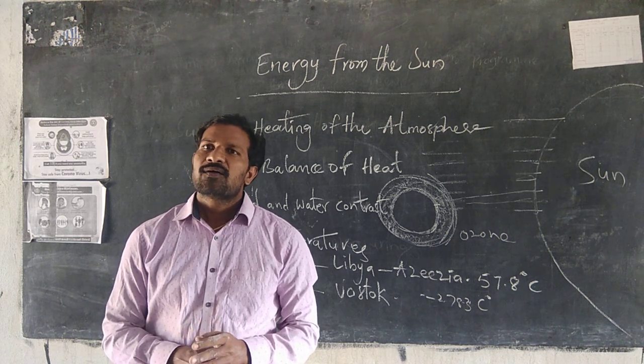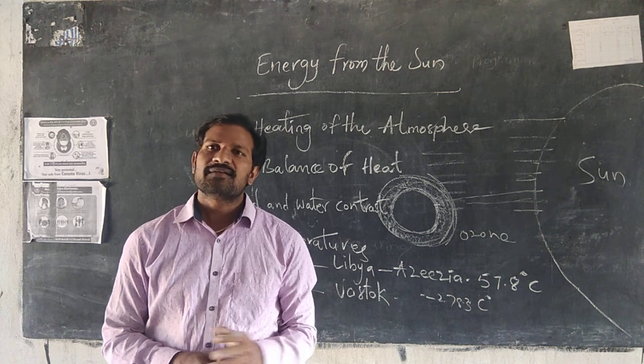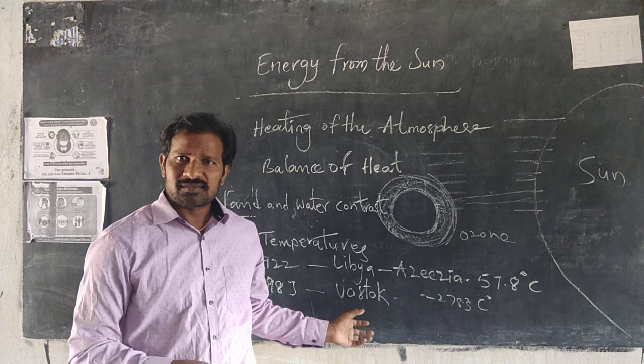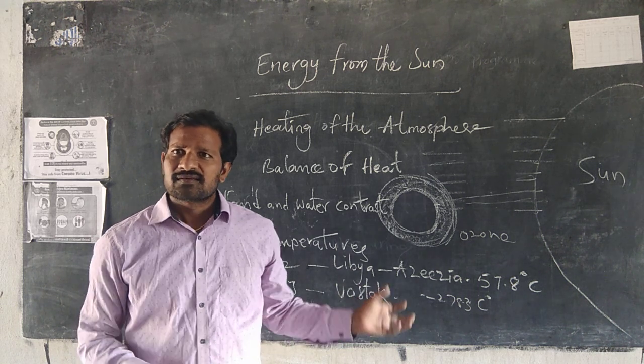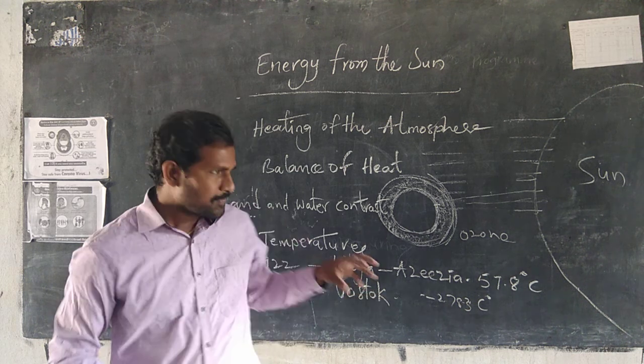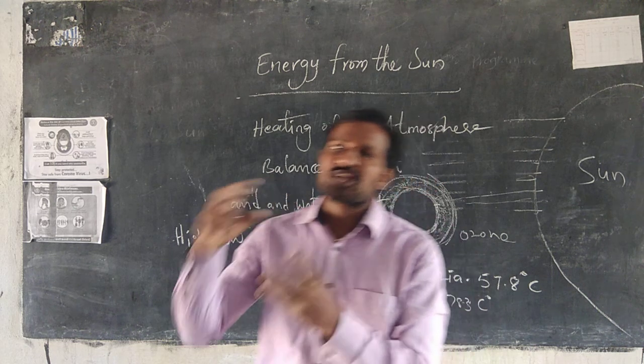This is the lowest temperature in the world. It was recorded at Vostok Station. This is the station Russia started on the Antarctic continent. So this is one kind of highest temperature and lowest temperature.